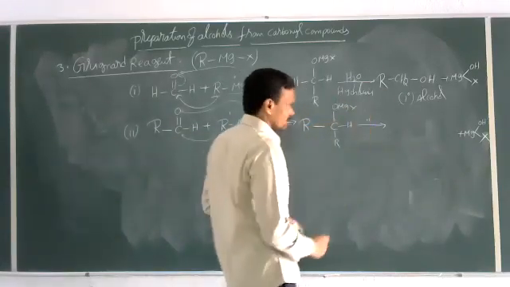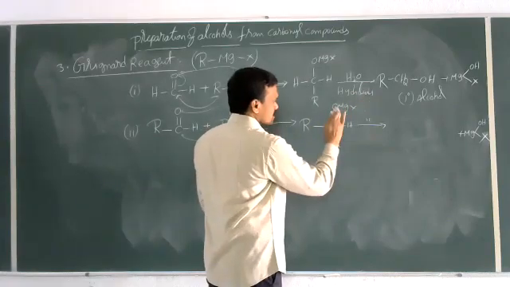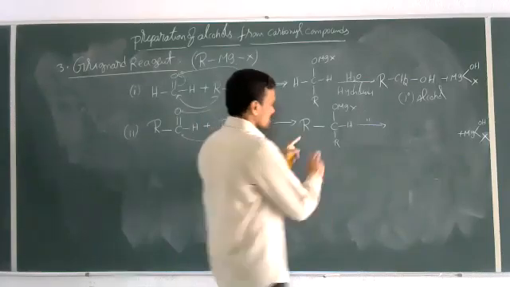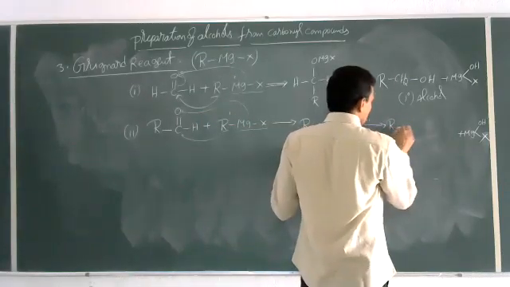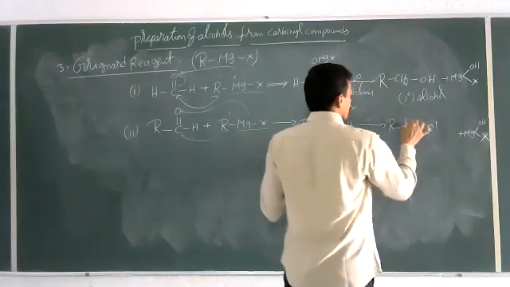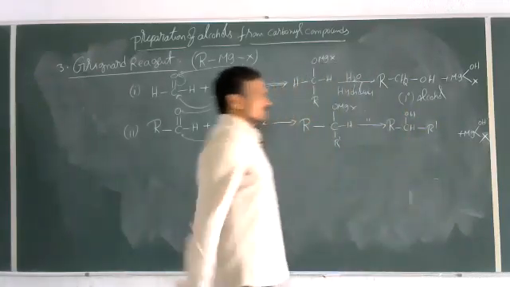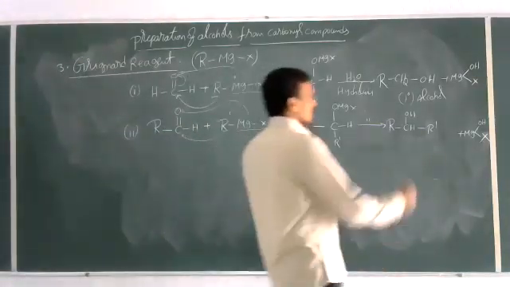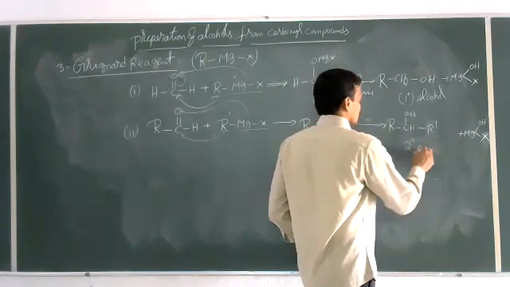To find the product here, just remove MgX, add hydrogen to oxygen. That's all, that is the product. This becomes R CH R dash OH. So what is the product formed here? The product formed here is a secondary alcohol.